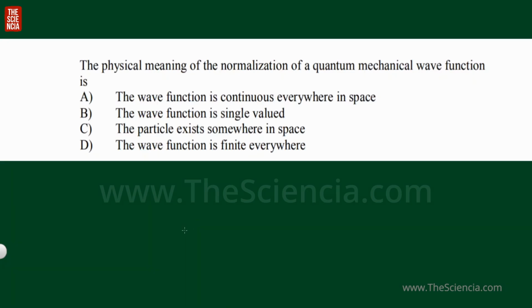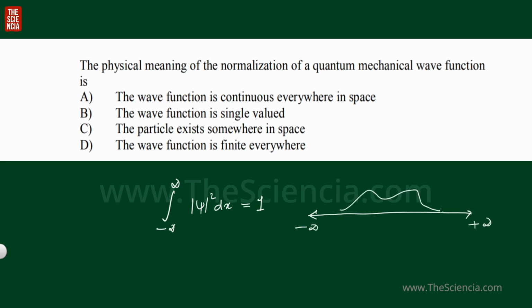This question is about the physical meaning of normalization. What is the normalization condition? We know the normalization condition is the integral from minus infinity to infinity of |psi|^2 dx should be equal to 1. What is its meaning? If you are integrating some function from minus infinity to plus infinity, the wave function should be finite. That is, the area under the curve should be a finite value.